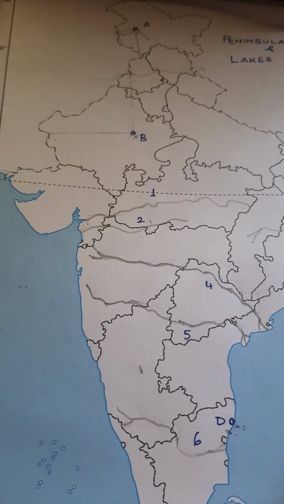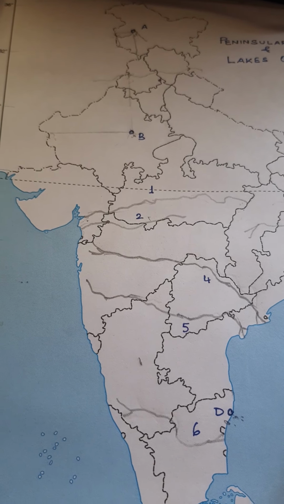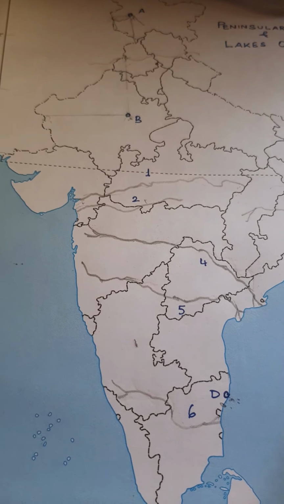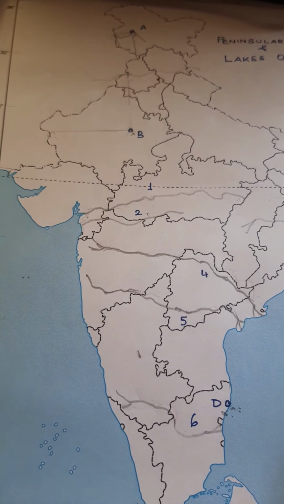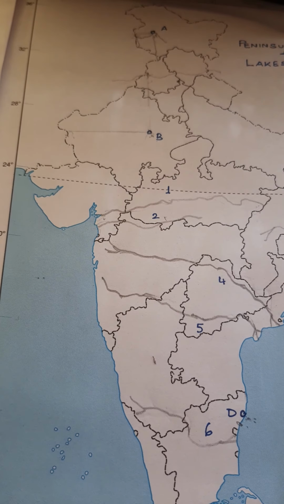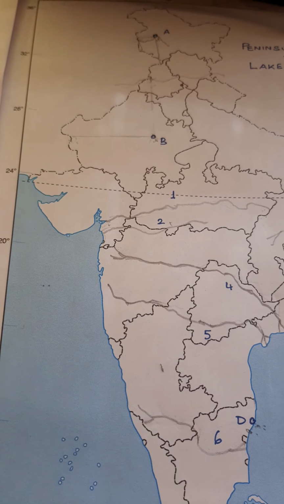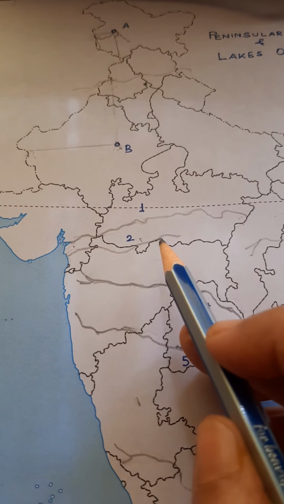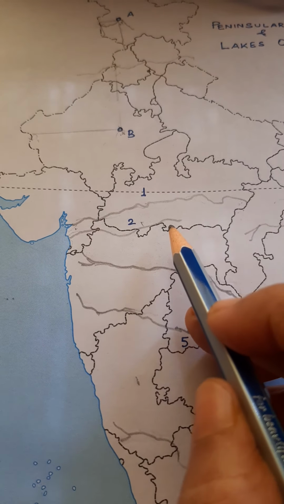That also I have shown you in my previous video of drainage. It flows in between the Vindhyas and the Satpura range, and it is a rift valley. It occupies a rift valley. Then we have the Tapi river.